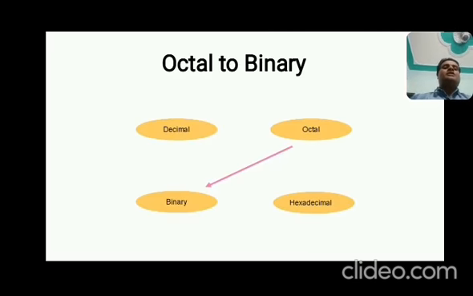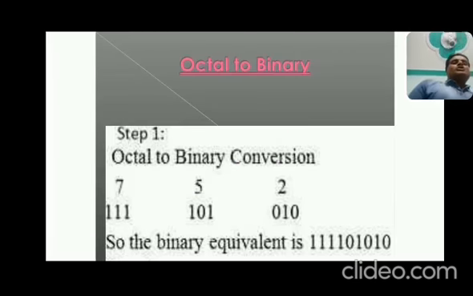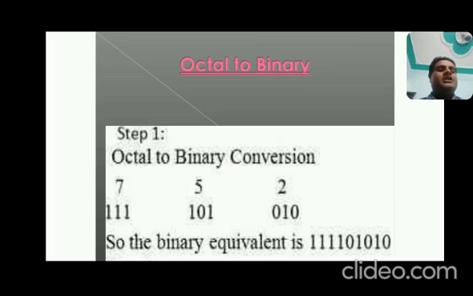Now octal to binary, that is 8 to 2. But very simple. For octal to binary, just separate all the octal digits and write each octal digit in binary as a triplet, as you applied in hexadecimal with groups of 4. We write 2 to the power 4, that is 16.